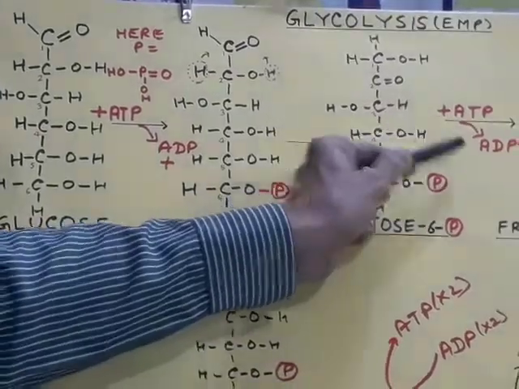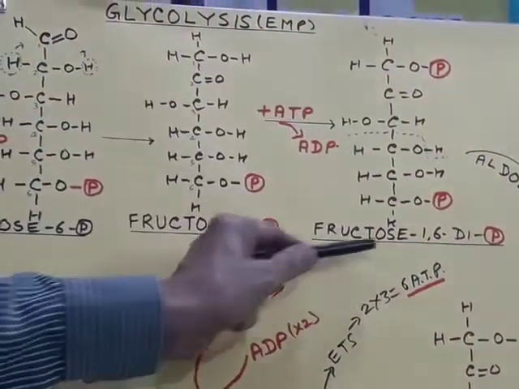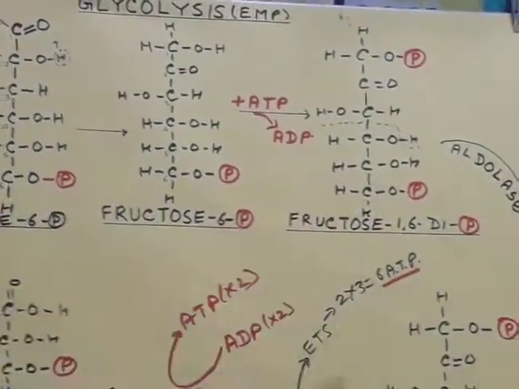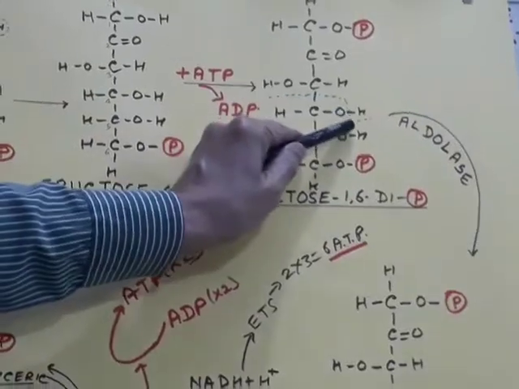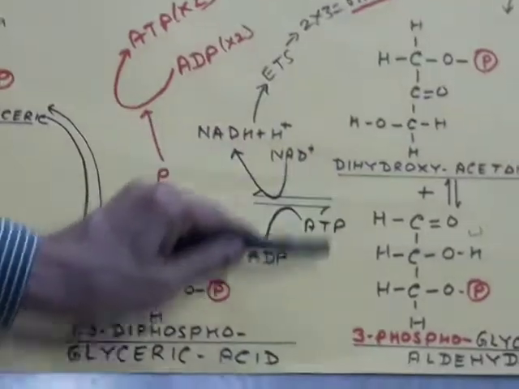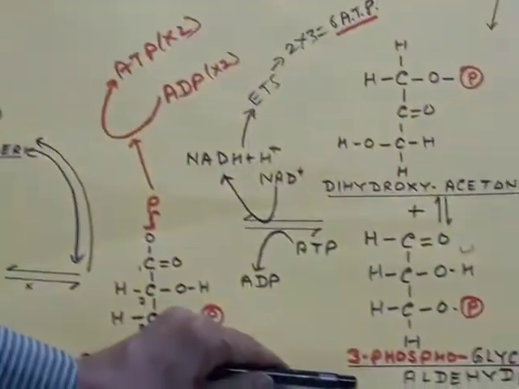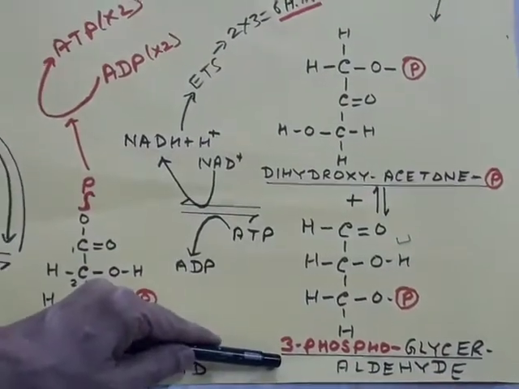It takes one more phosphate which is attached at carbon number 1. Fructose 1,6-diphosphate is formed. Aldolase enzyme breaks it from the middle, at this point, and so a dihydroxyacetone phosphate and a 3-phosphoglyceraldehyde molecule are formed. It isomerizes to form the 3-phosphoglyceraldehyde.